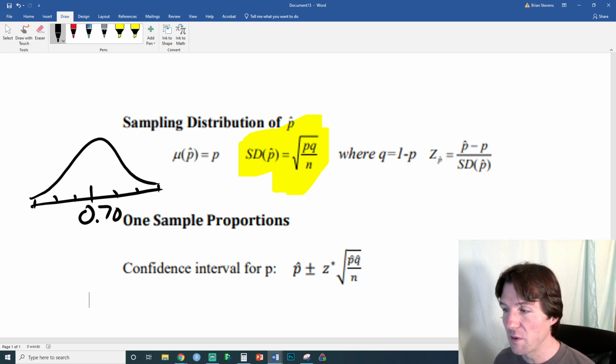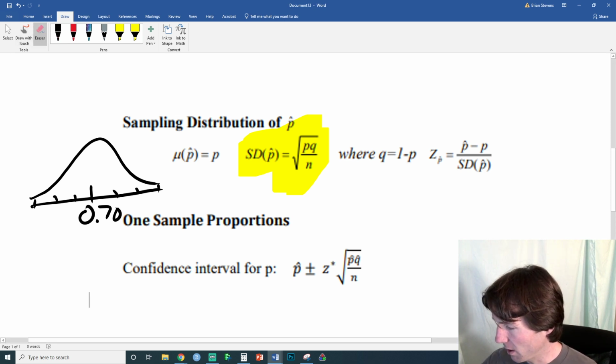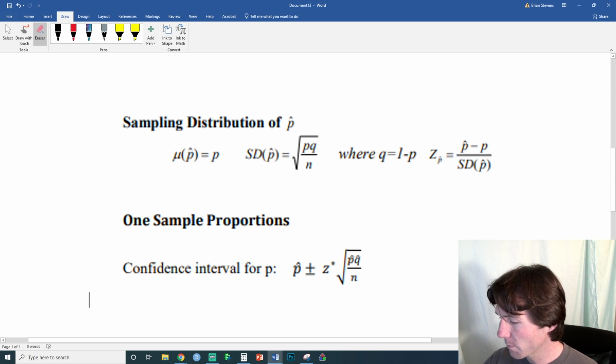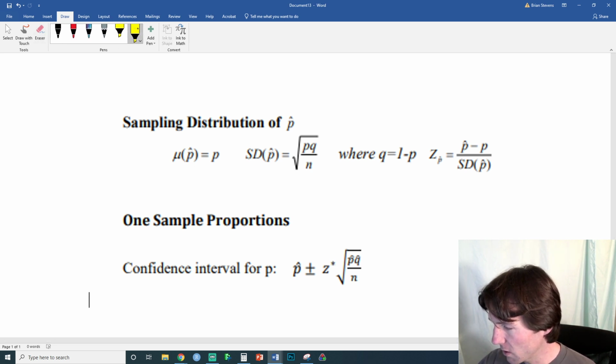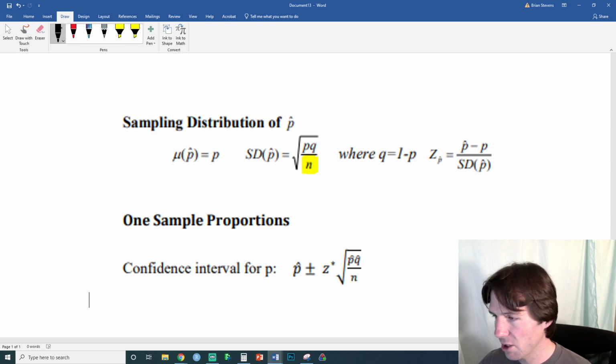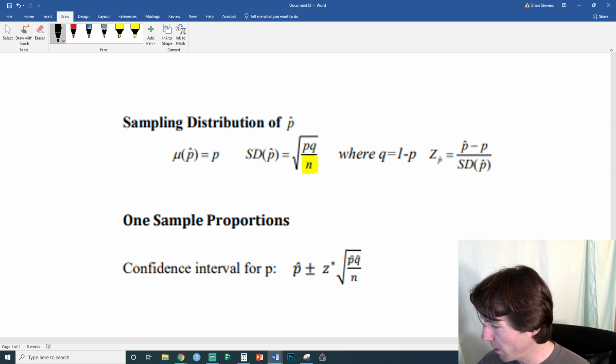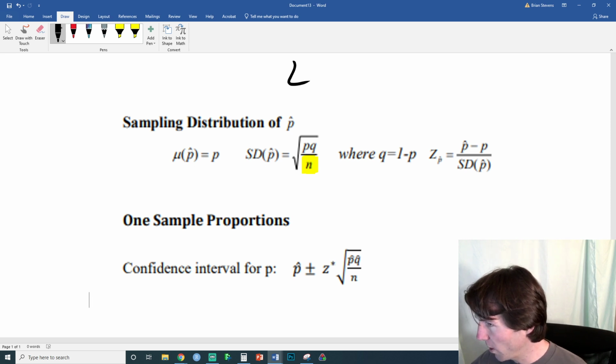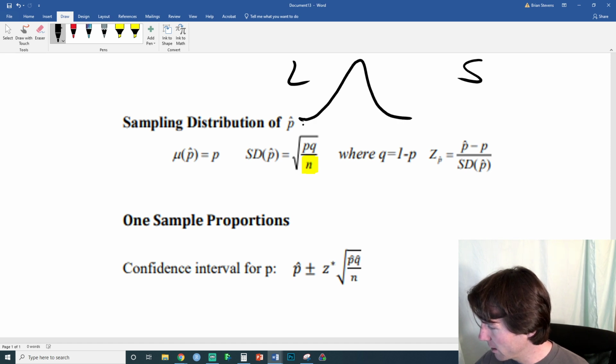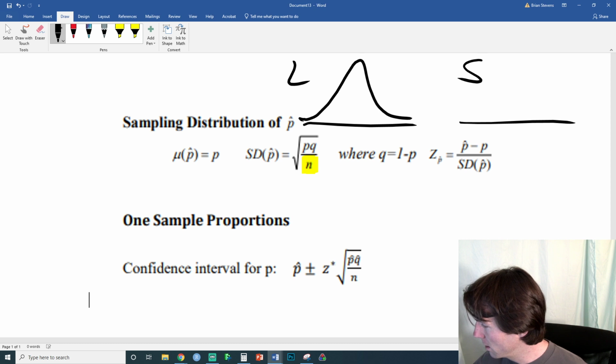This is basically the variation. If you were to tell someone what it meant, you would say, this is the variation we expect to see in the distribution. So think about this. What changes the variation in it? Well, we'll do 2 examples right here. You could have, in one instance, a very large n or a very small n. So we're not actually going to solve the math, but look at what happens because n's on the bottom. If we have large versus small, you'll be able to see up there. Large is going to make the distribution really tight, and small is going to make the distribution very wide.